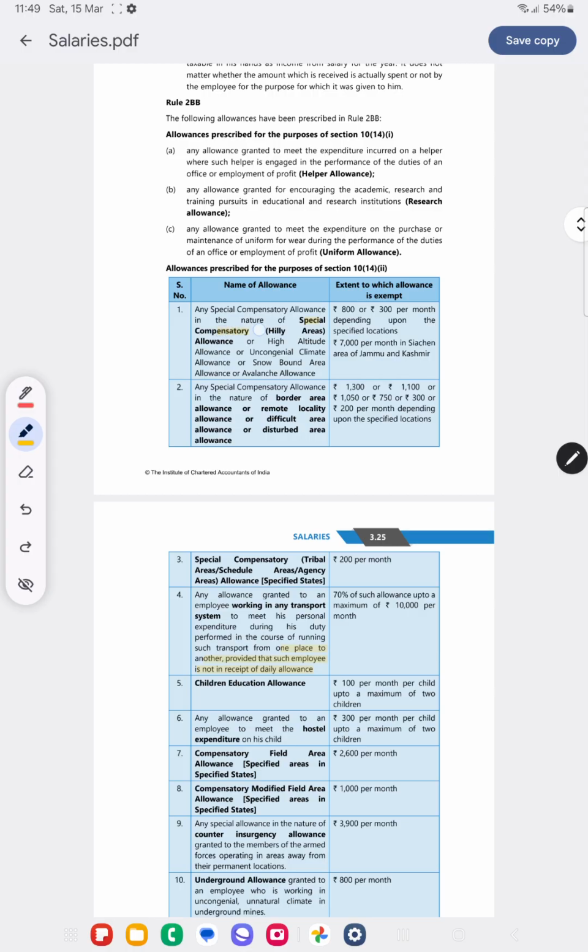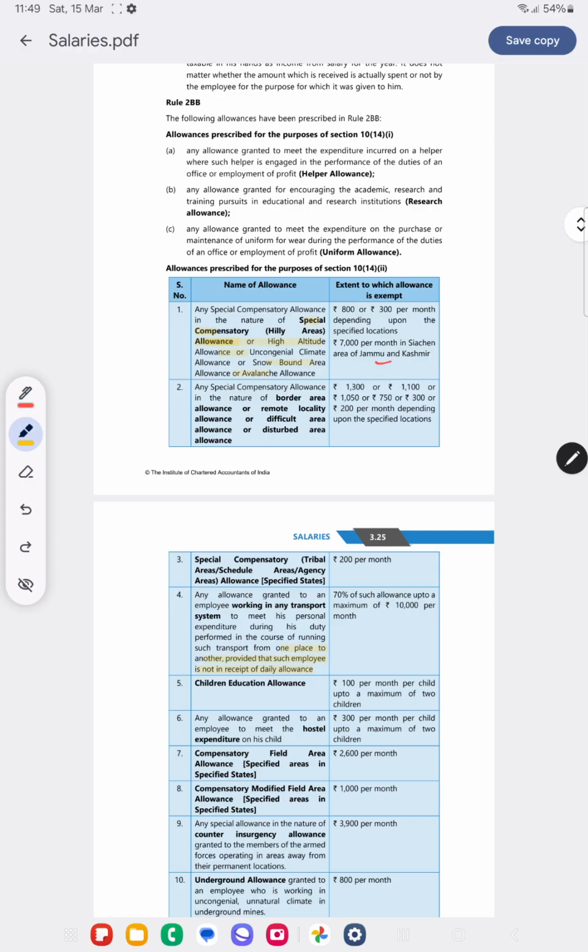Special compensatory hill area allowance, high altitude allowance, snowbound area allowance or avalanche allowance: 800 or 300 per month depending on specified locations, 7,000 per month in case of the area of Jammu and Kashmir.